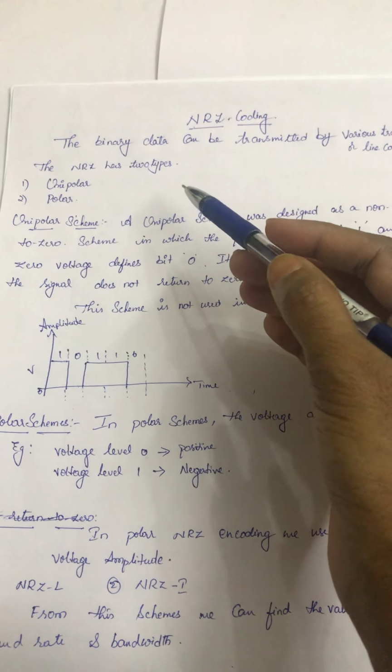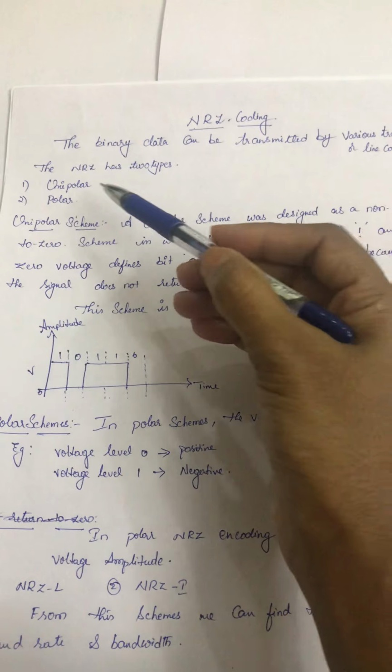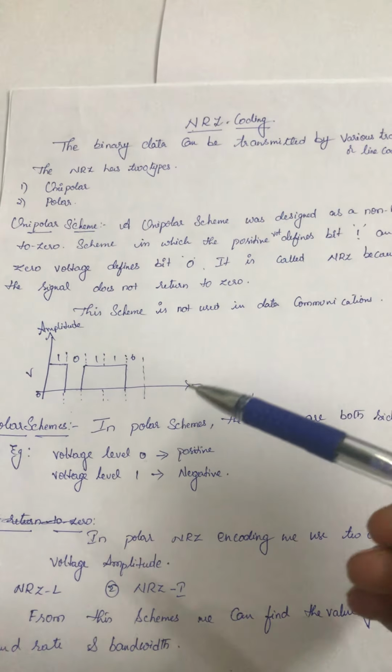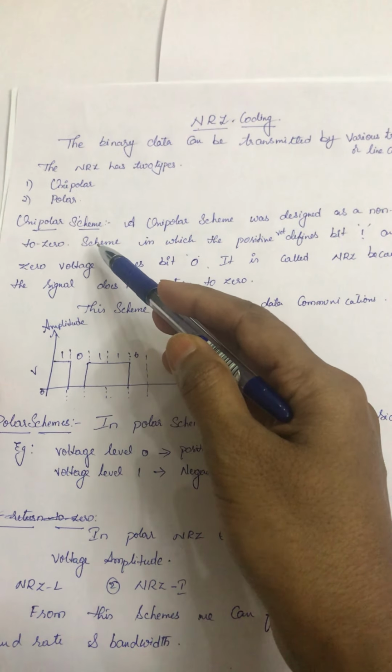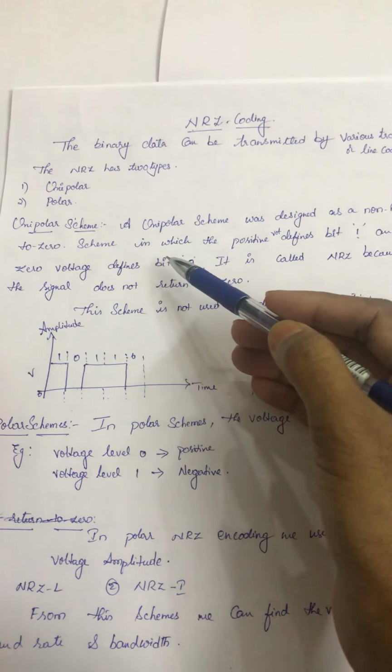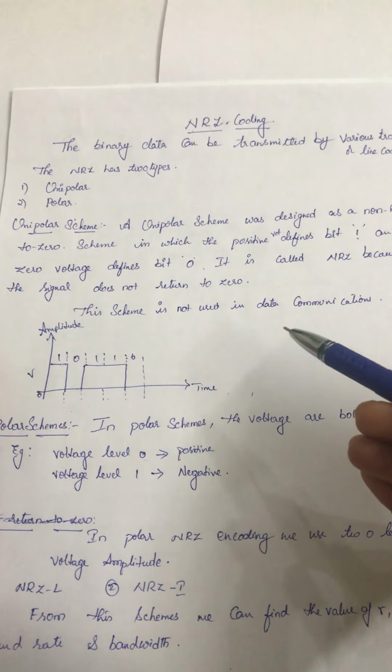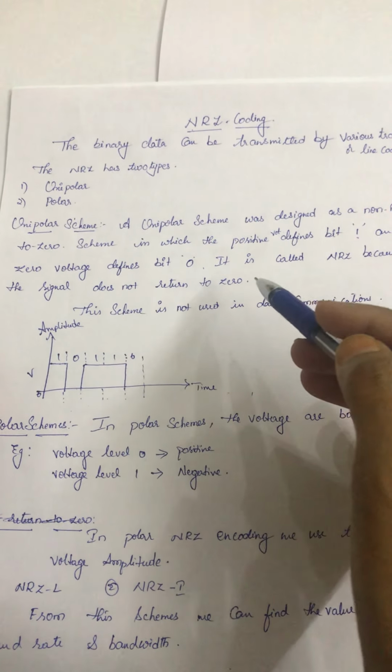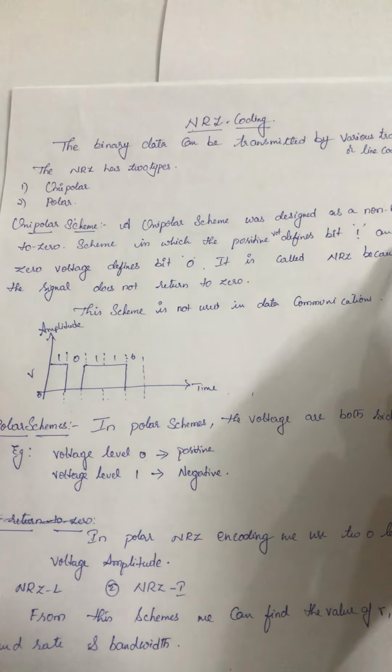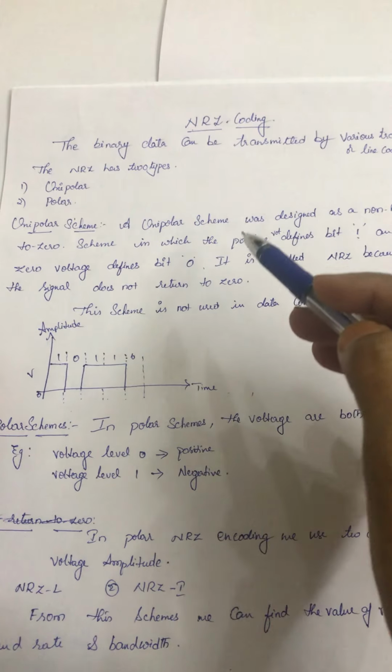Okay, so here NRZ has two types. One is unipolar, the other one is polar. First we are going to see what is unipolar. Unipolar scheme was designed as a non-return to zero scheme, in which positive voltage defines bit 1 and zero voltage defines bit 0.